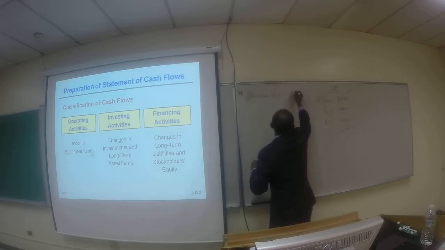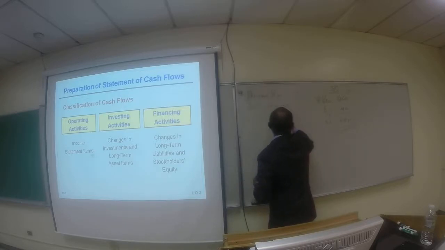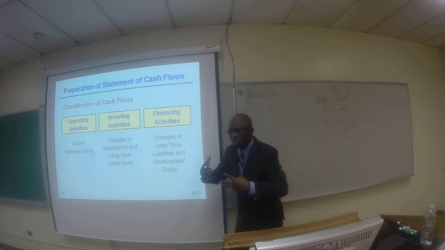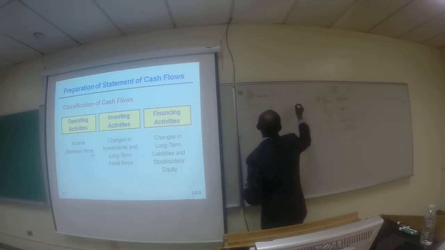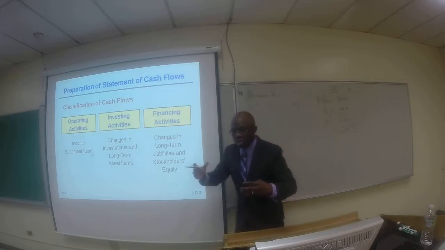That is an operating activity. Interest revenue that we receive from other companies because we buy their bond or because we lend them money, that is also reported in the income statement because it is an operating activity.